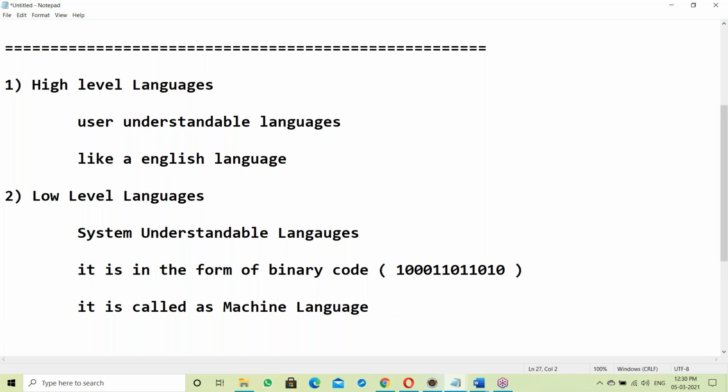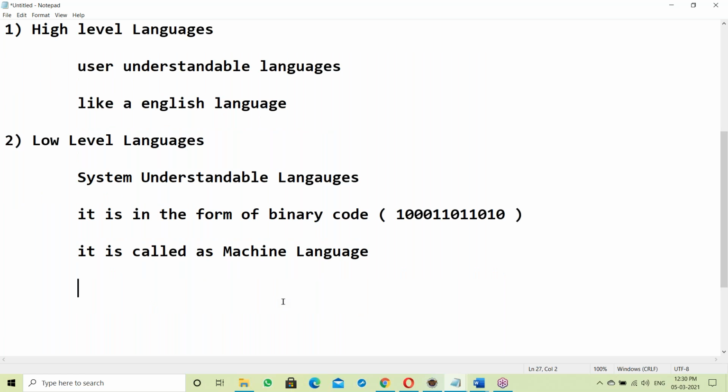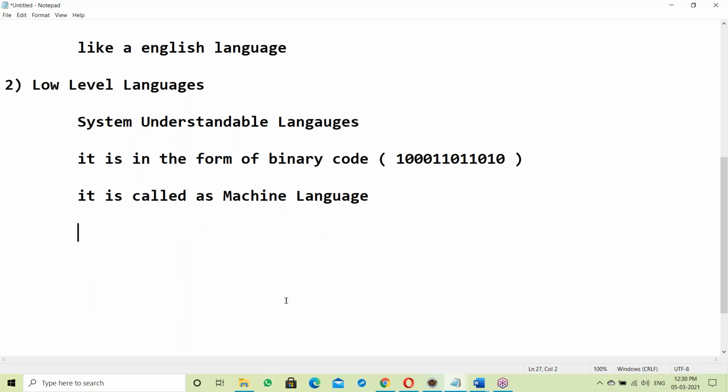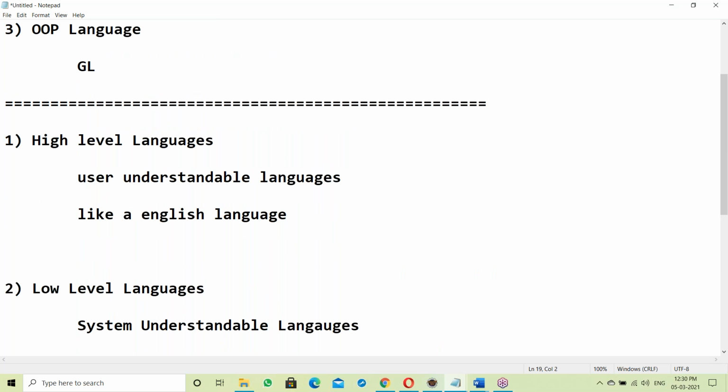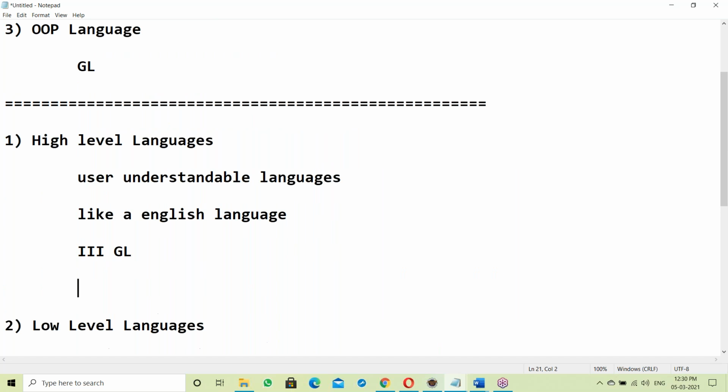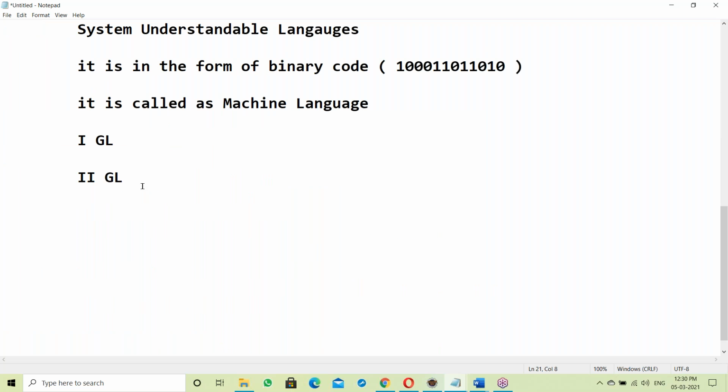Right? See here, high level languages and low level languages. Some generations are there. First GL and second GL come under low level languages. When it comes to high level, third GL and fourth GL come under high level language. Okay, let us see generation of languages. What is generation of languages?